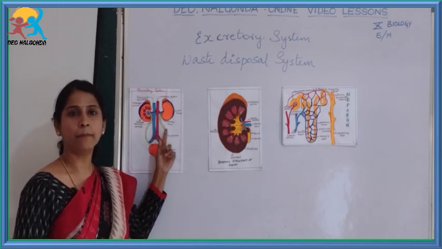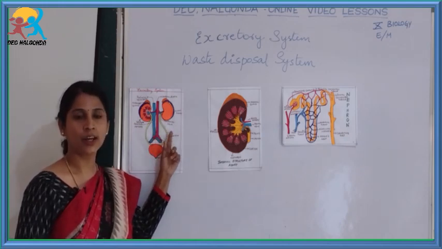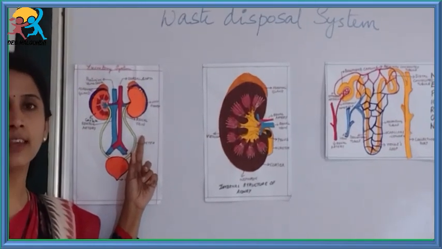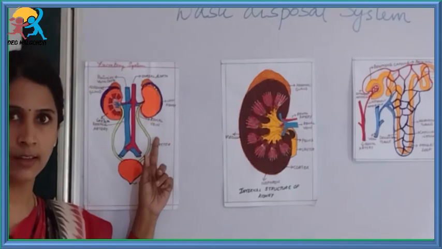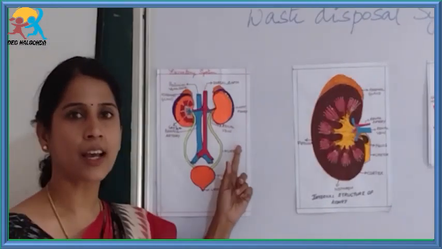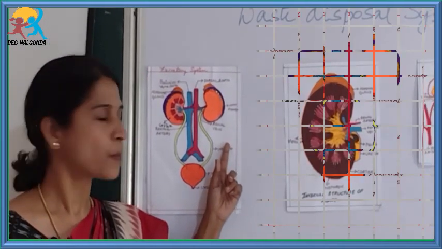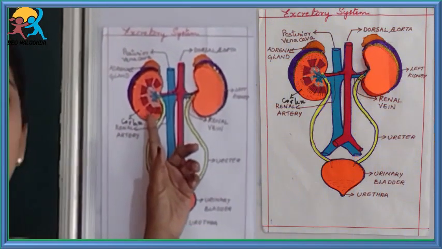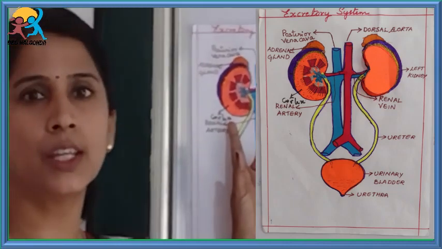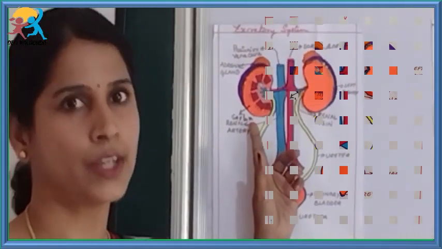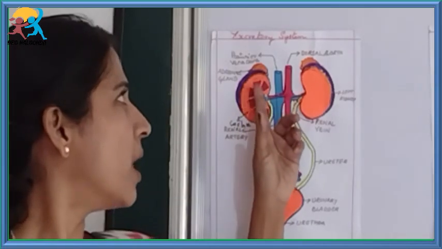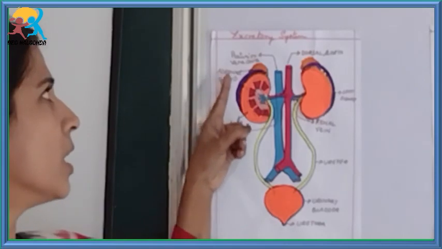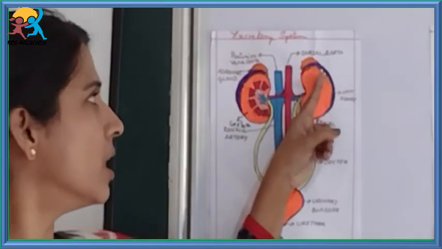Kidneys are bean-shaped organs which are reddish brown in color, and they are located in the abdominal cavity on either side of the vertebral column. The outer part of the kidney is convex and the inner part of the kidney is concave in shape. Above the kidney, you can see this orange colored structure, which is nothing but the adrenal glands.